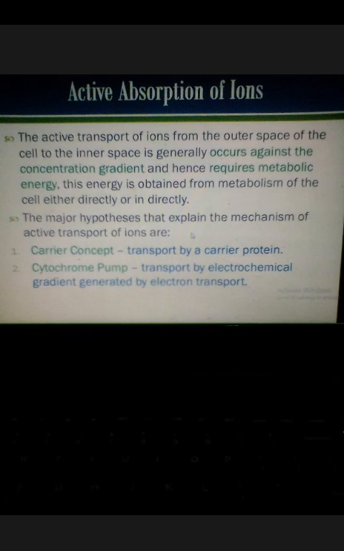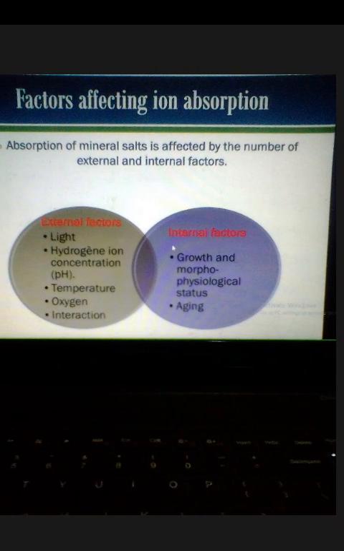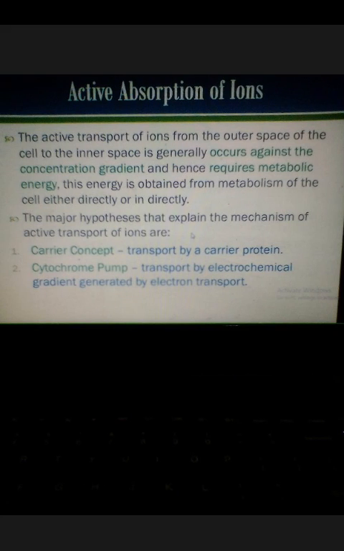For that purpose it requires metabolic energy, ATP. There are major hypotheses to explain active absorption of ions. There are two concepts: the carrier concept and the cytochrome pump concept.